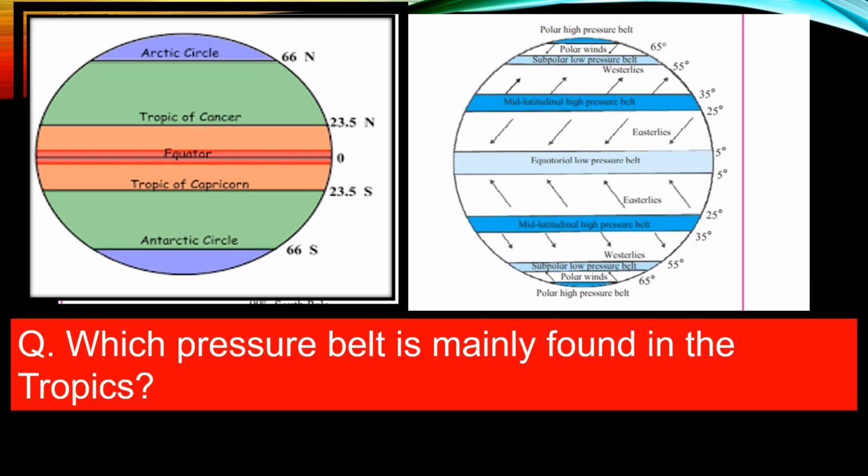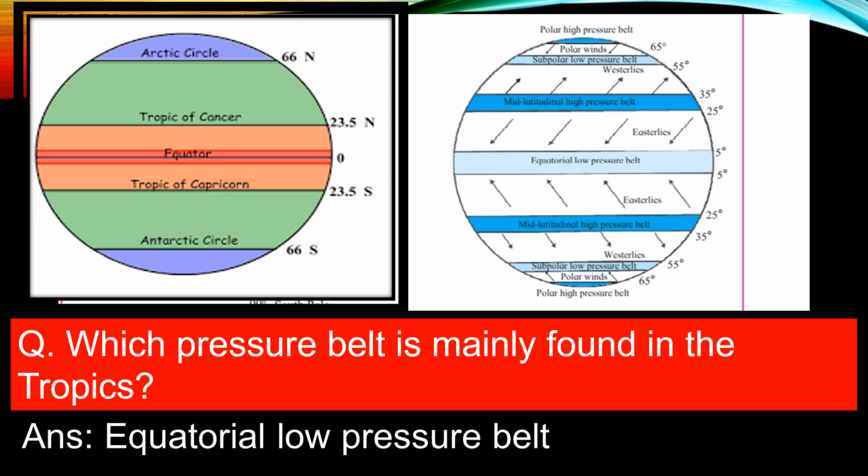Now observe the diagram of the pressure belts. Near the equator, we have the pressure belt as equatorial low pressure belt. So the answer to this question is equatorial low pressure belt.